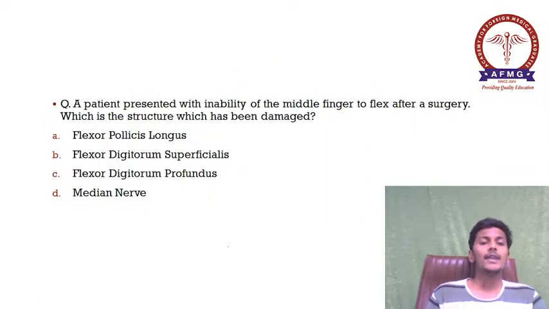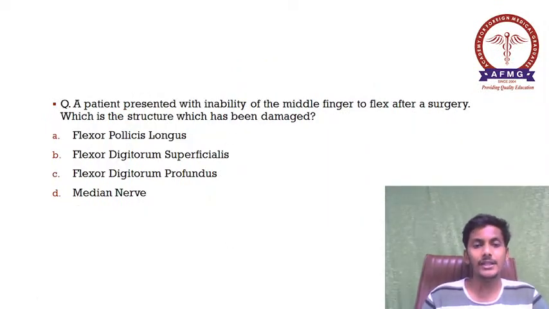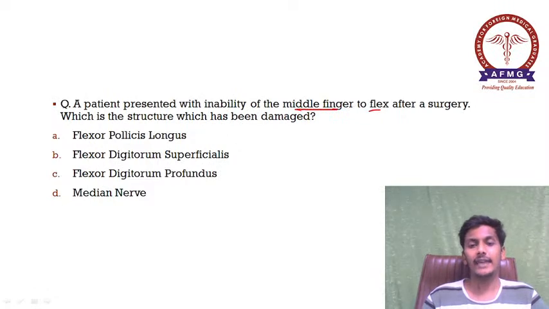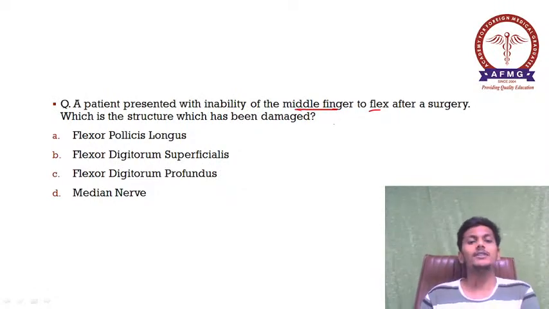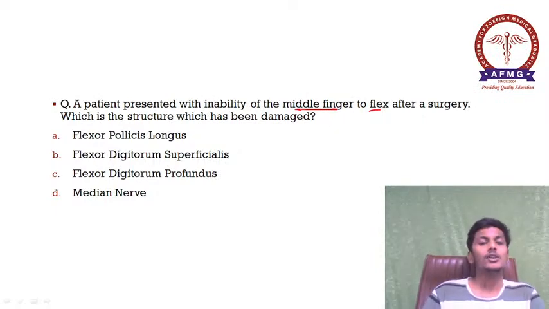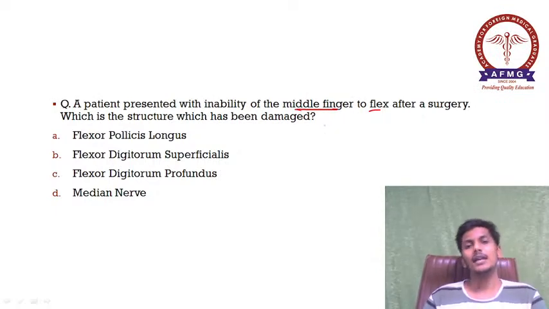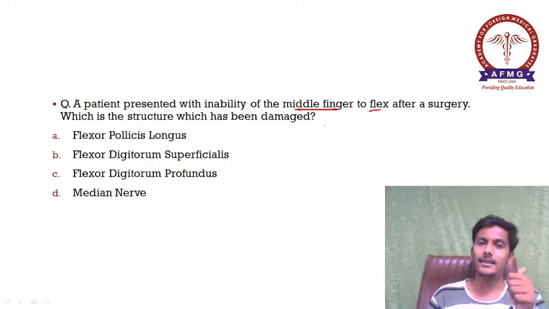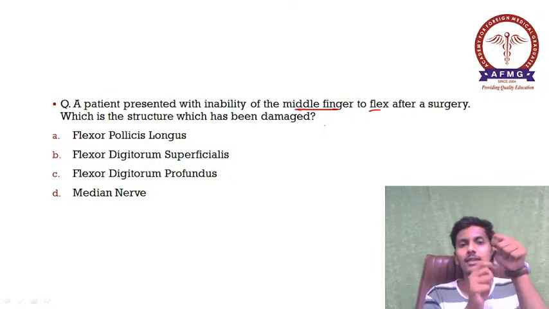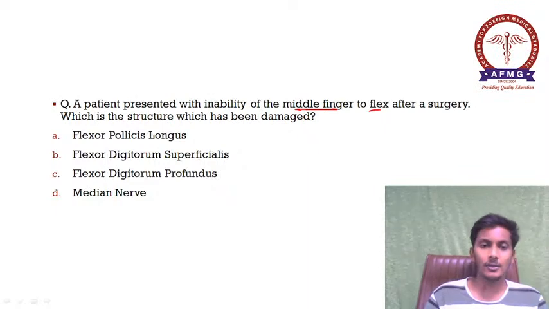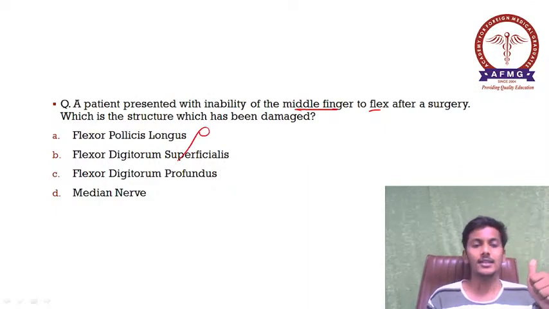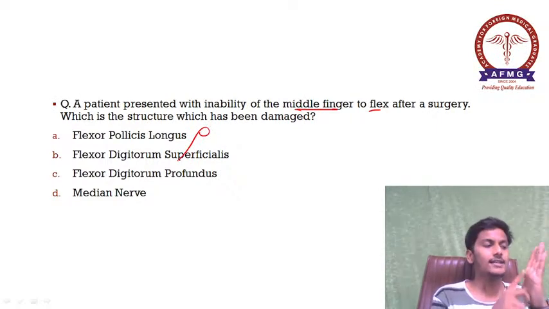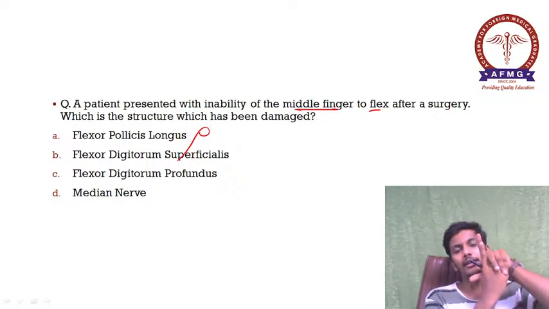Moving further. Now, a patient presented with inability of the middle finger to flex. The middle finger cannot be flexed after a surgery; which is the structure that has been damaged? Option A is flexor pollicis longus. As we all know, the flexor pollicis longus tendon is attached to the thumb, so this option is totally ruled out. Next option is flexor digitorum superficialis.